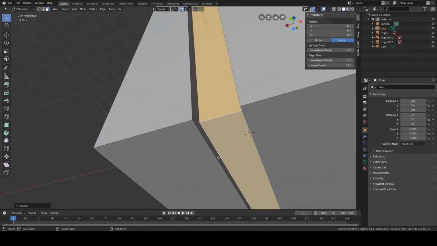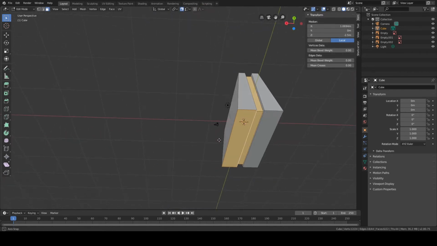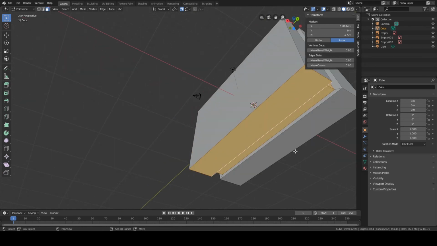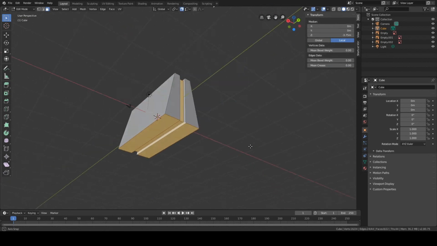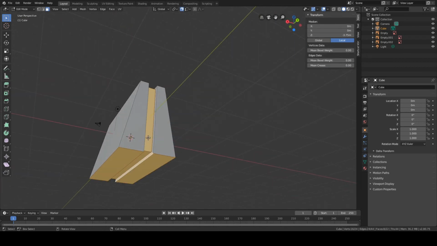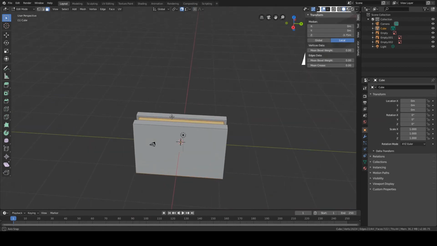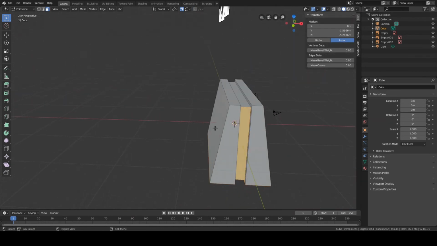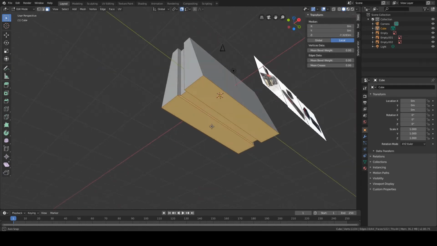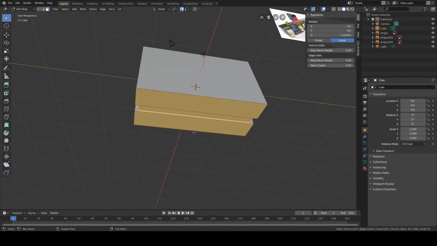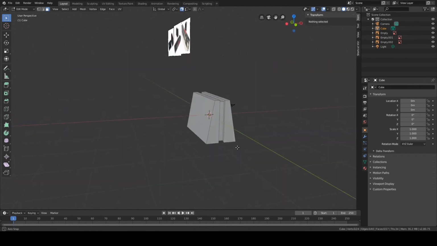So I'm gonna be in face select mode. With Shift, click on faces. Then, oh, we don't want this one. So with the help of Shift, you can deselect the ones you don't want to delete. Okay, I'm happy with this selection. Then you press X on your keyboard. Faces. Now everything is gone.